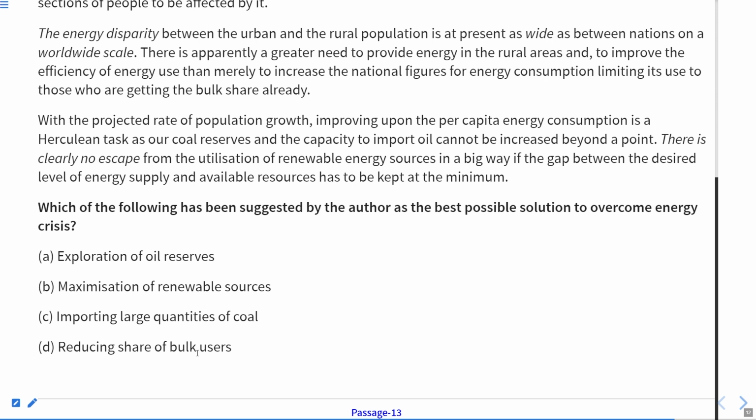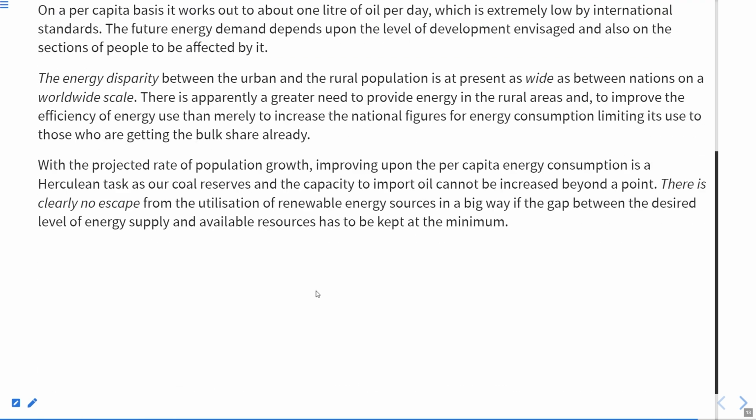Reducing share of bulk orders, no. It is actually B, maximization of renewable sources. So B is the correct answer according to the requirement of the question. Now let us move to the next question.